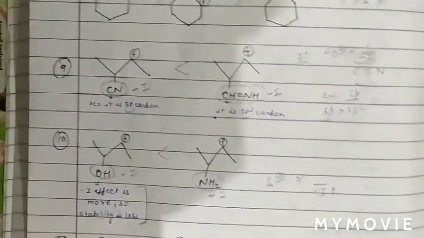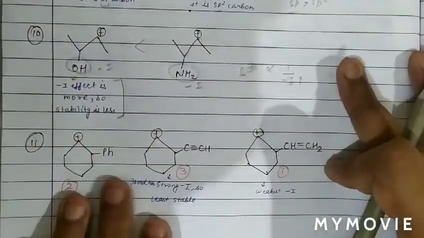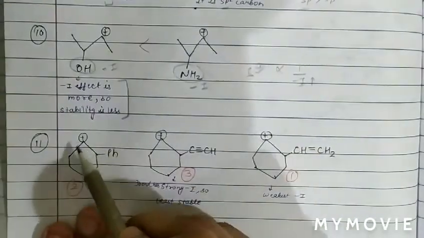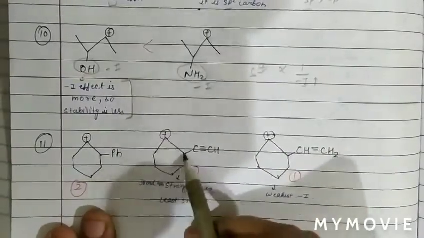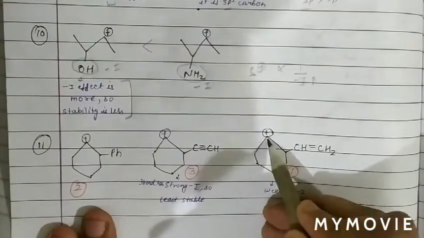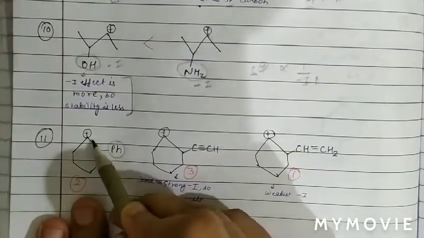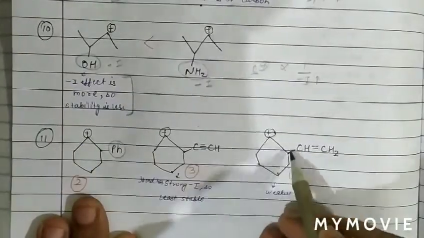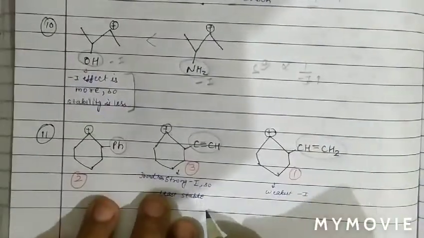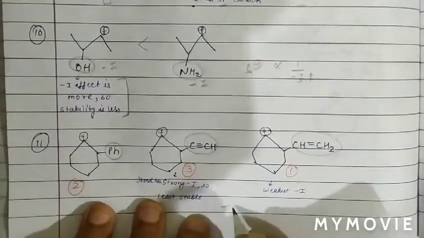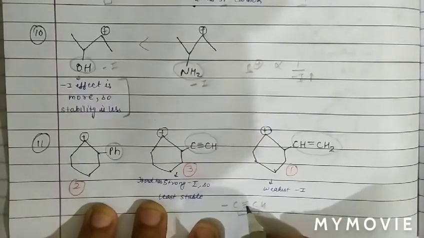Now see the next question on the basis of stability of carbocation. Again we have to compare the stability of carbocations. As we can see, the positively charged carbon is attached with 2 carbon atoms, 2 degree. Again 2 degree, again 2 degree. All the three groups are attached at the second position. And we know the minus I effect of triple bonded carbon is more. So the minus I effect of this is more, as we have studied the order of minus I.